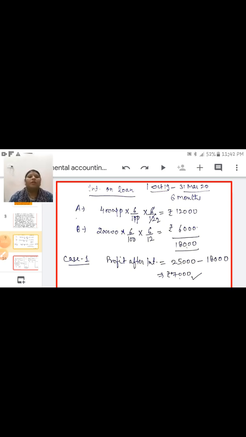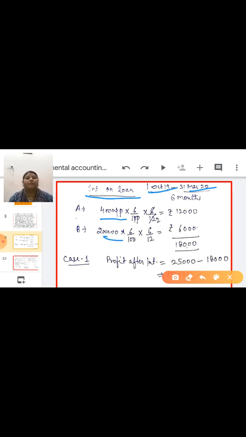First of all, we have to calculate interest on loan. A and B gave the loan of rupees 4 lakh and 2 lakh on 1st October 2019 and the year ends on 31st March 2020. It is given in the question. Loan amount of A is 4 lakh. Loan amount of B is 2 lakh.